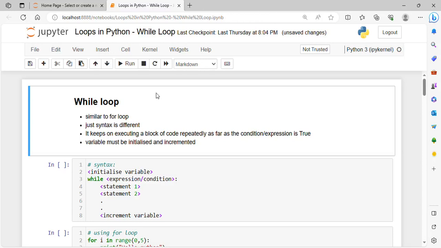Today we'll start the next topic, that is while loop. We are seeing loops in Python. In the last session we have seen for loop. So the next type of loop is while loop.